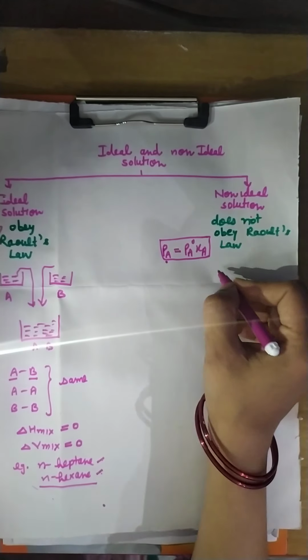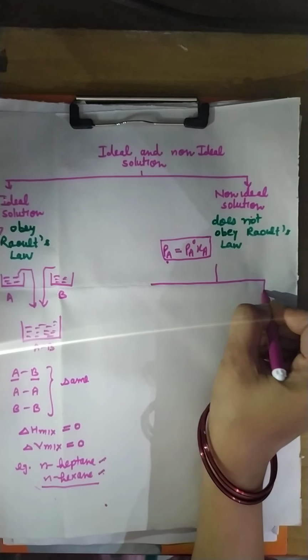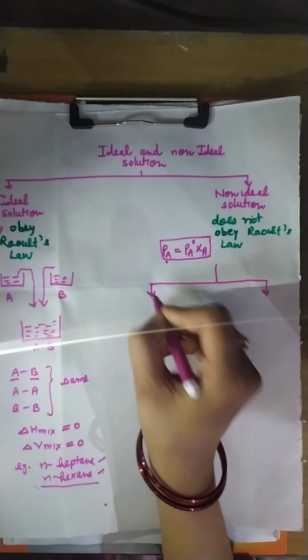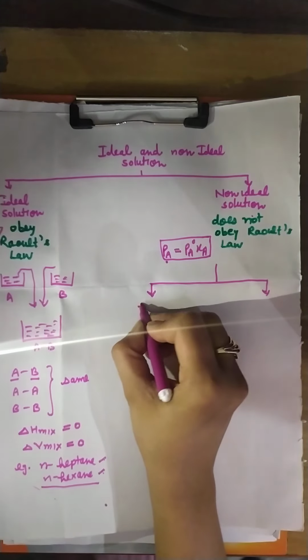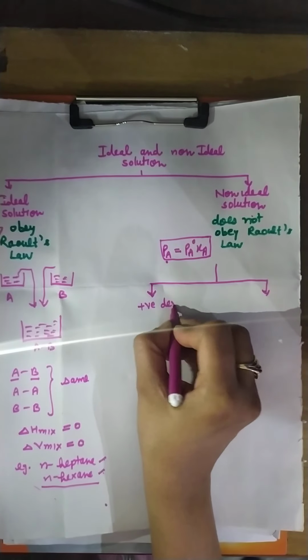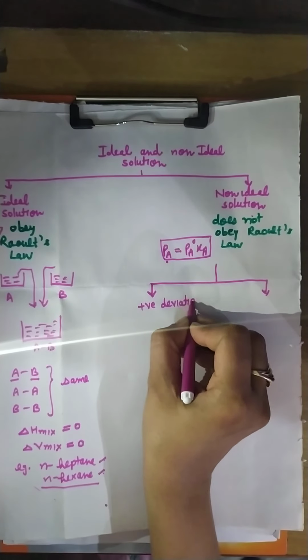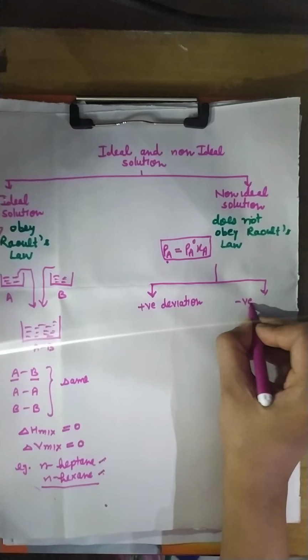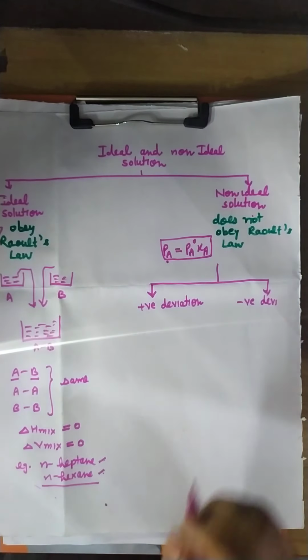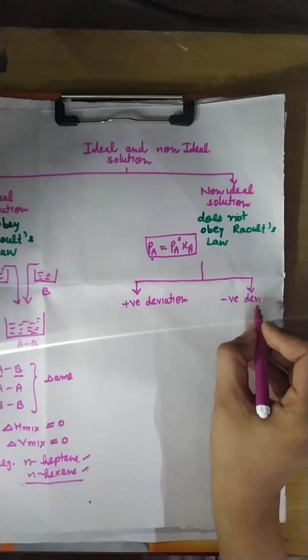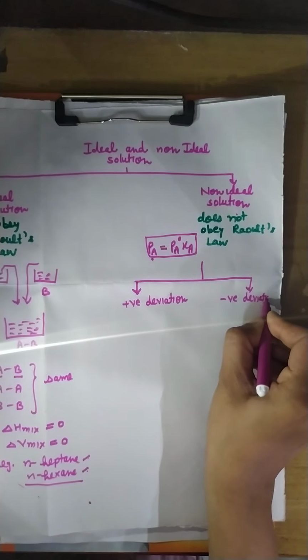This solution may show two behaviors. What are these two? Either they show positive deviation or negative deviation. What is positive deviation and what is negative deviation?